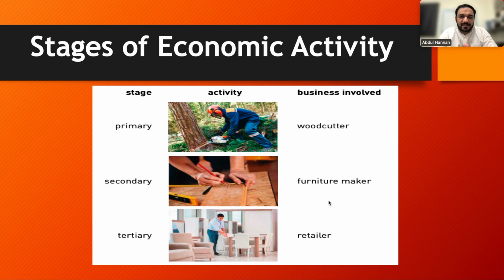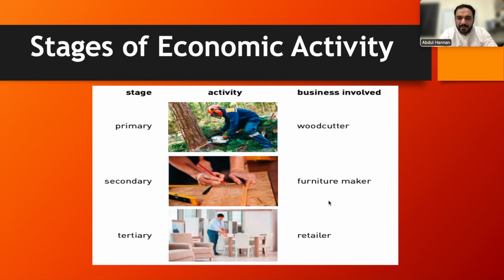The first stage is the primary stage, the second stage is the secondary stage, and the third stage is the tertiary stage. In these different stages economic activity is being done. In the primary stage, a person is cutting trees in the forest.